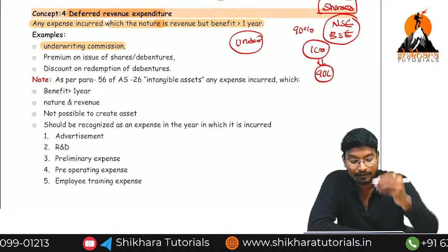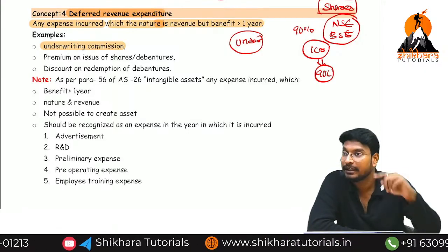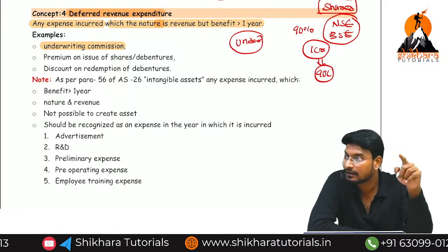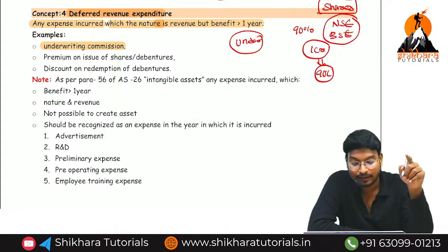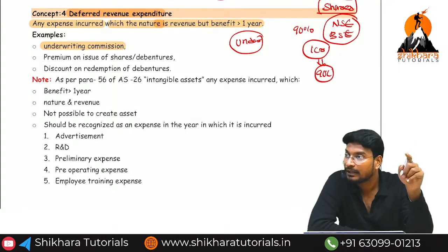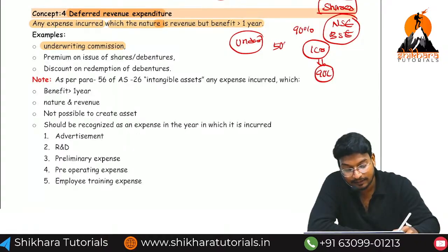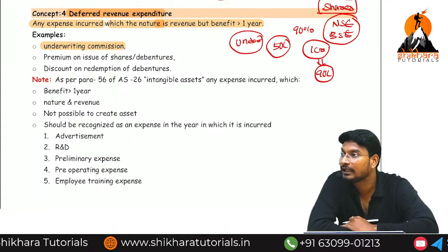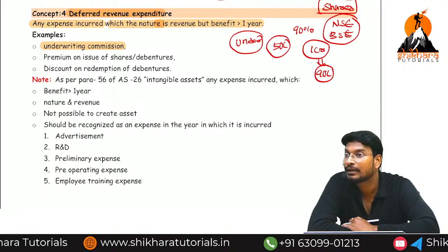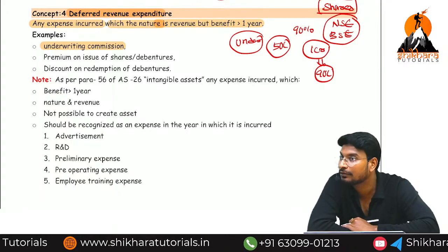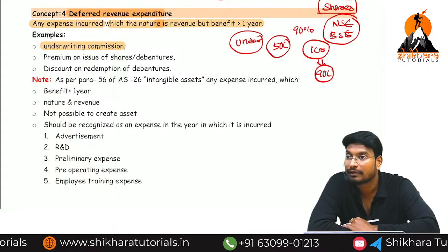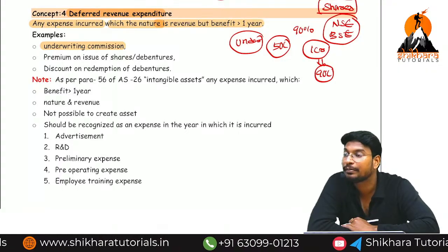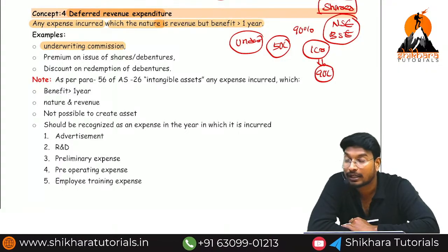He will say, okay company, you go to the public and ask for the amount. After asking, the public has given only 50 lakh. The remaining 40 lakh, who will give? The underwriter will give. For him we need to pay a commission. But how much amount do we need to pay?